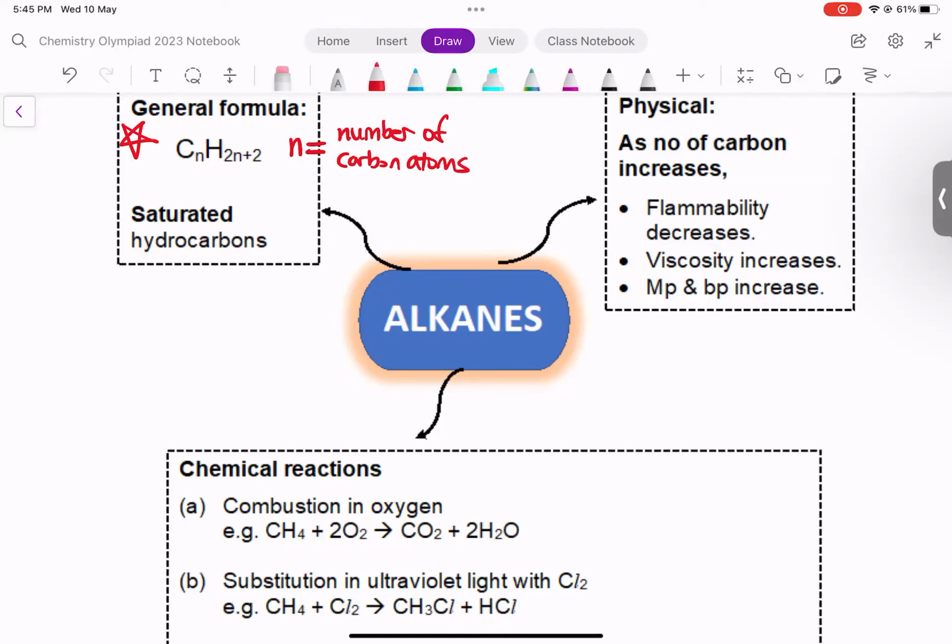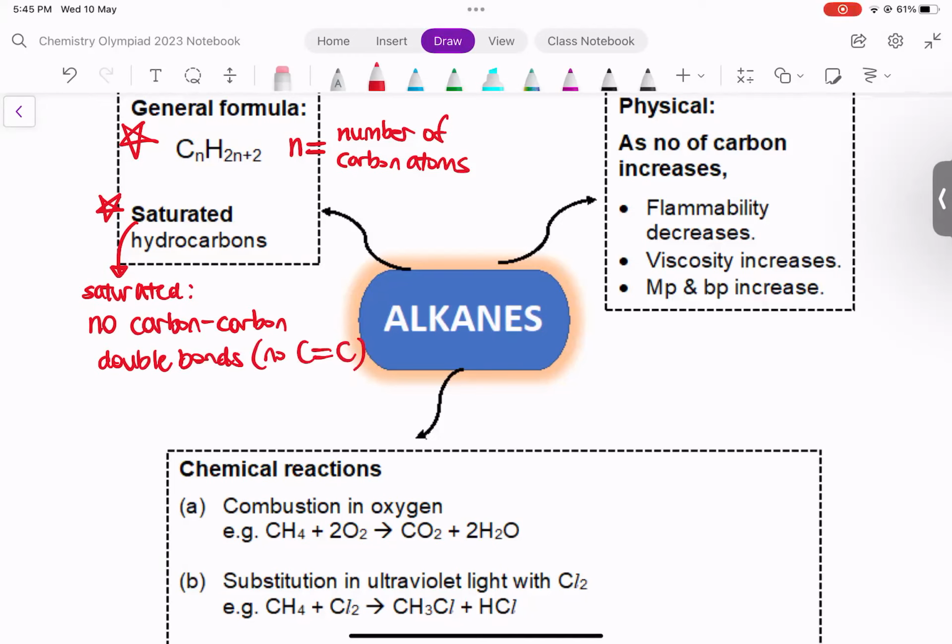All right. Now, alkanes are described as saturated hydrocarbons. In organic chemistry, saturated means no carbon-carbon double bonds. So no bonds like this. So saturated means no carbon-carbon double bonds. So alkanes only have single bonds between the carbon atoms.